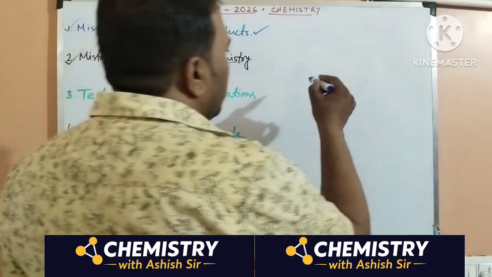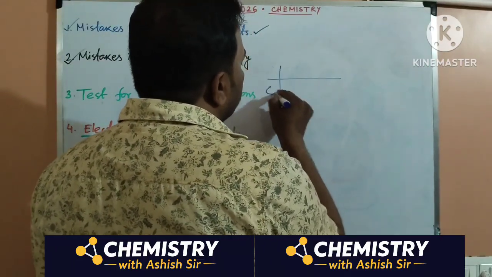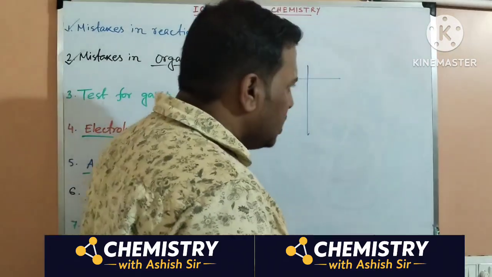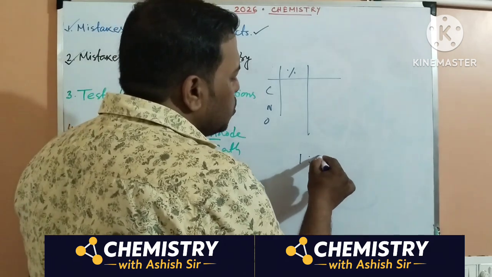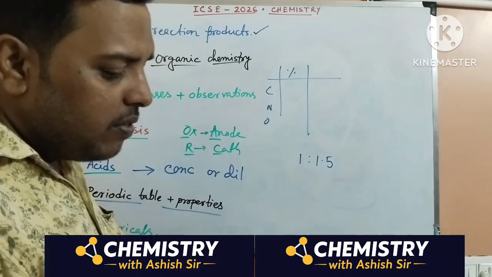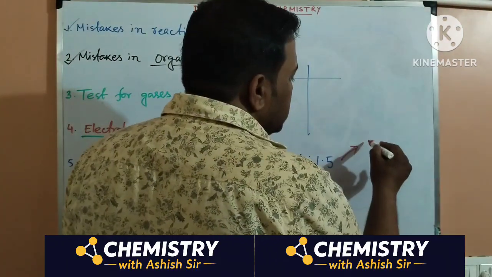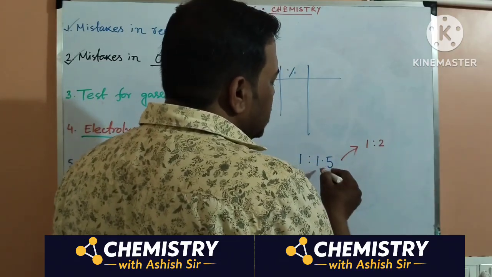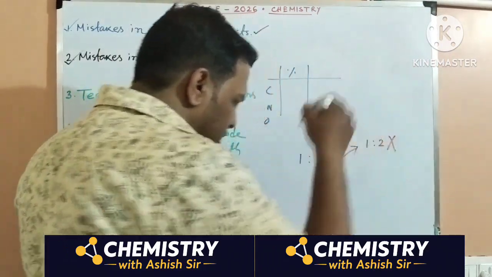Next, whenever you are finding the simplest formula, the chart is there: elements' names, carbon, nitrogen, oxygen, like that, their percentage, composition, simple whole number ratio, all these things you are doing. Sometimes the atomic ratio comes out as 1:1.5. Whenever you get this kind of ratio, it has been seen that some of you make it 1:2 or something like that, because you are just changing the decimal number to the nearest whole number. But don't do this, that is wrong.